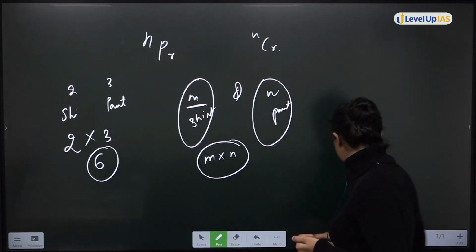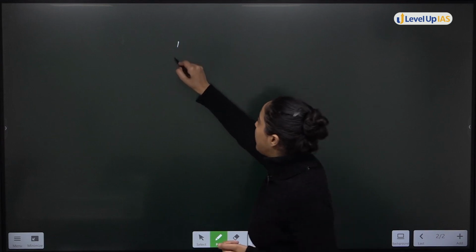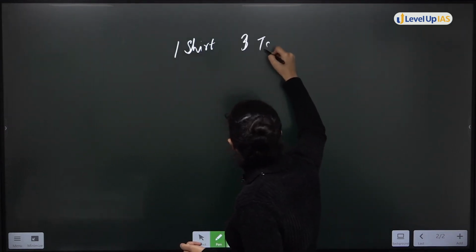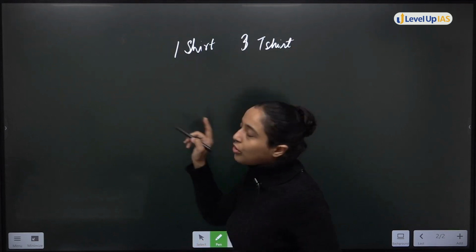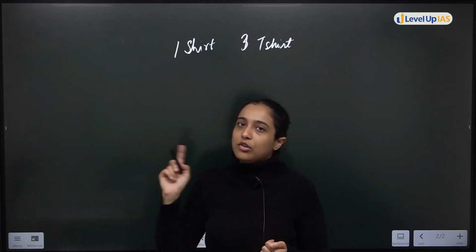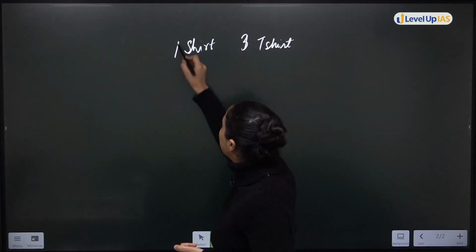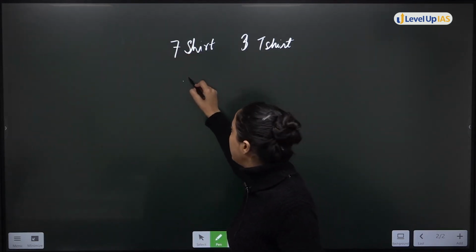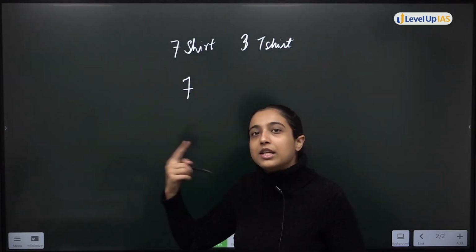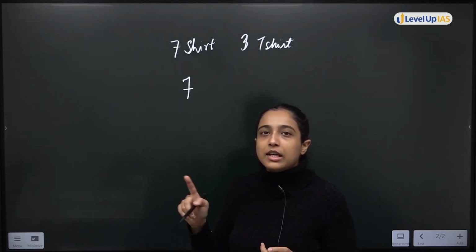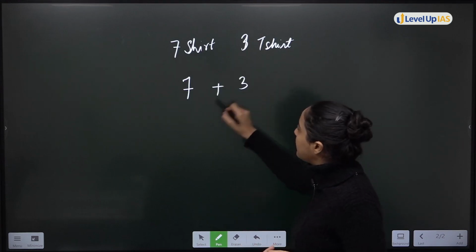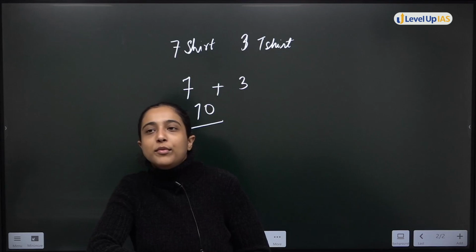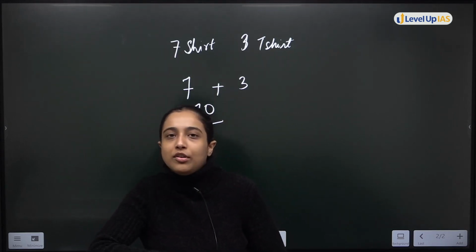Now, if you have, let's say, 1 shirt and 3 t-shirts, so either you will select a shirt or you will select a t-shirt. Let's say instead of 1, make it 7. So how many ways can you select a shirt? 7. But अब shirt के साथ t-shirt select करना and वाला case नहीं है. This is और वाला case. So 7 plus 3 is what? 10. Okay.